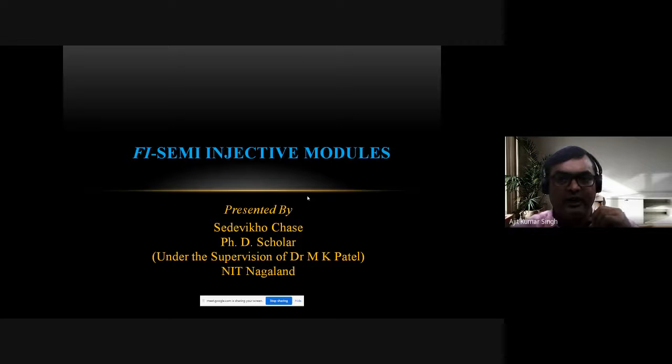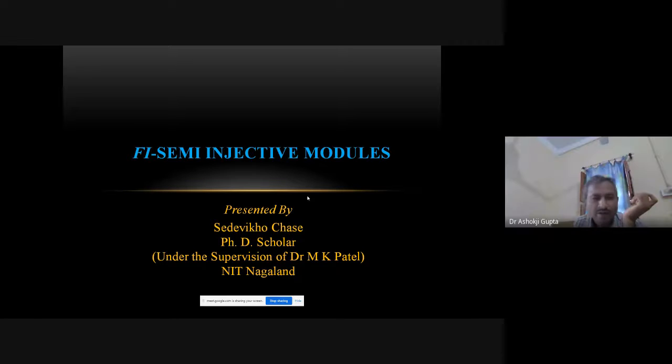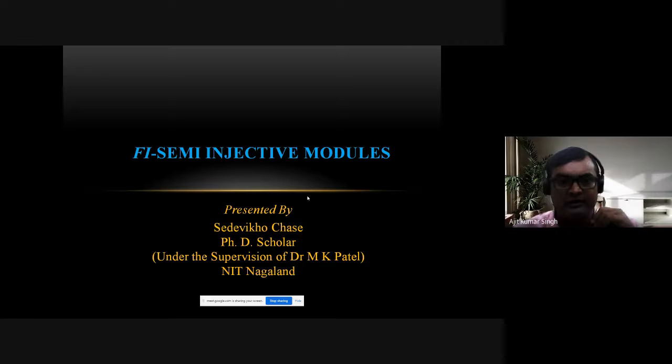I can see he has submitted the abstract on FI semi-injective module, but in the program we have some typo on our side. Okay, continue. I can see his abstract mentions FI semi-injective module only. Okay, thank you. Please go ahead.